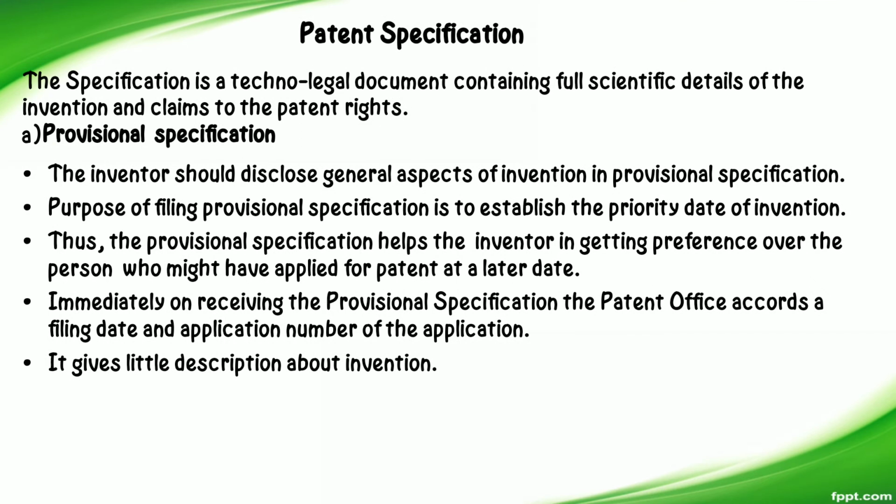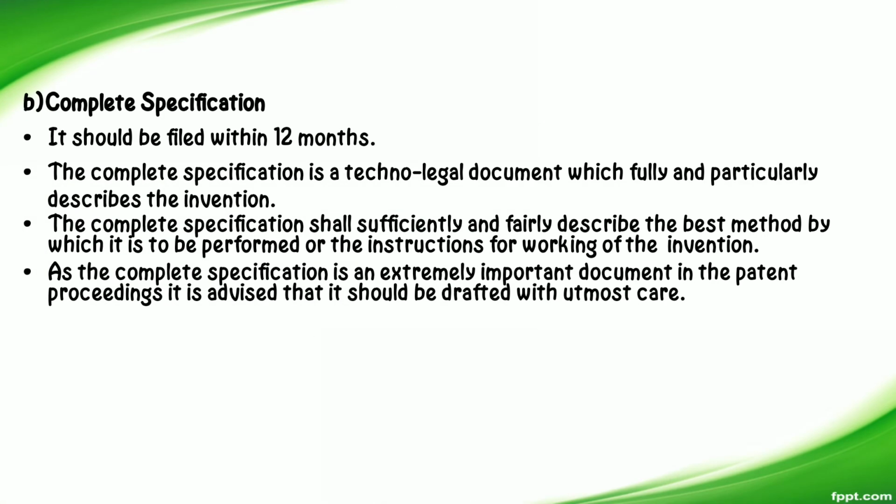Then patent specification. There are two types of patent specification. The first one is a provisional specification. The inventor should disclose general aspects of the invention in the provisional specification. It gives little description about the invention. And then the complete specification. It should be filed within 12 months. The complete specification is a techno-legal document which fully and particularly describes the invention. Means all about the patent is described in the complete specification.